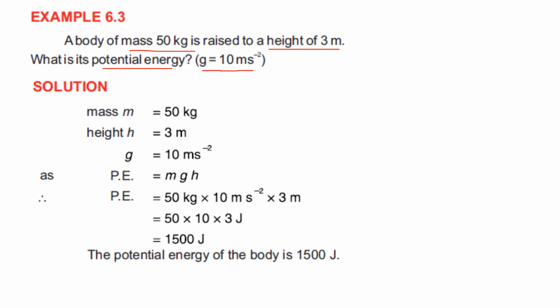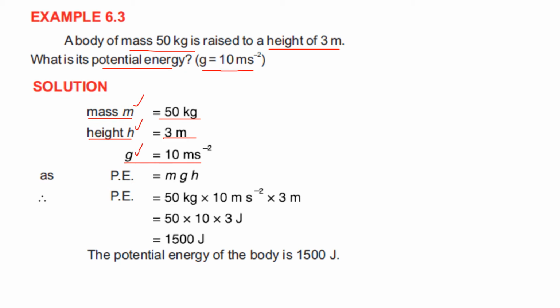First of all, we have to write the given data. The mass of the body is given to us, which we represent with small m, and that is equal to 50 kg. And the height of the object is represented by small h, and that is given to us, which is equal to 3 meter. Gravity, all of you know that the value of g is 10 meter per second square, and this is also given in the example. If we see, these parameters are basically the form of potential energy.